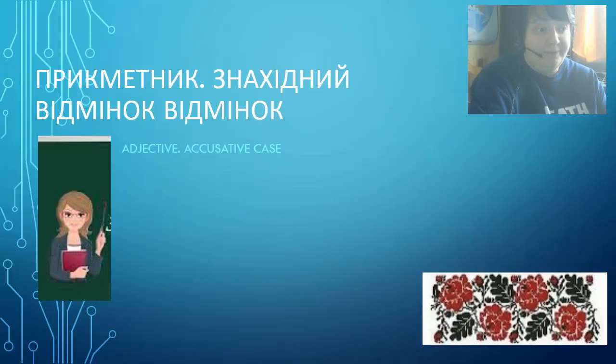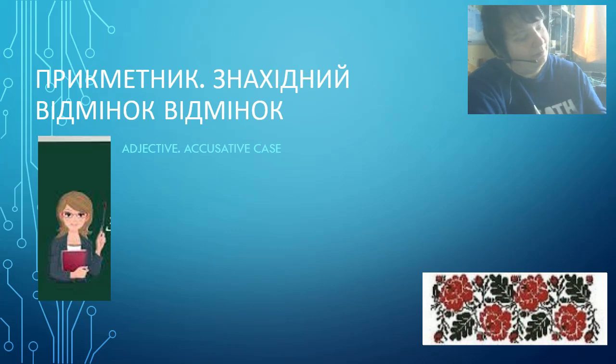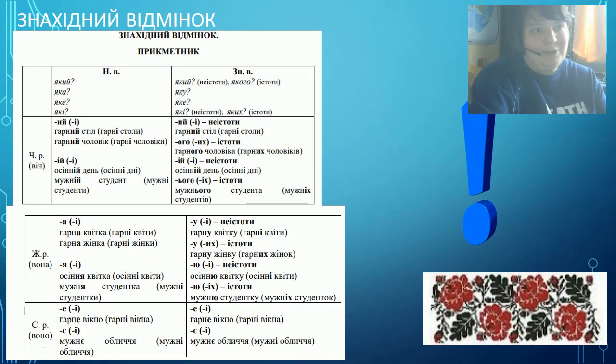So let's start. Прикметник. Знахідний відмінок. Adjective. Accusative case. So we continue our series about adjectives, and today we are getting acquainted with accusative case of adjectives. It's pretty much the same as the nominative case, but there are some nuances in the endings, and of course the questions are different. So let's learn. Знахідний відмінок. Прикметник. Accusative case of adjectives.